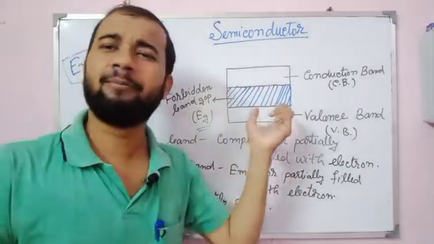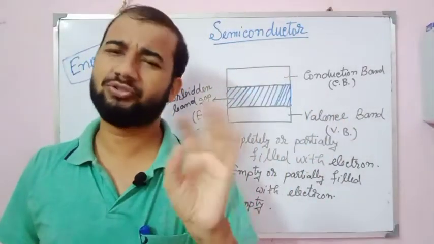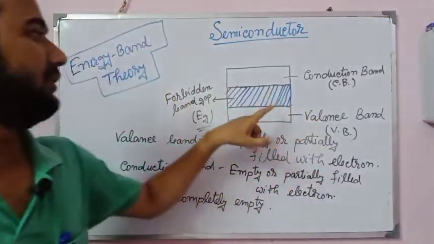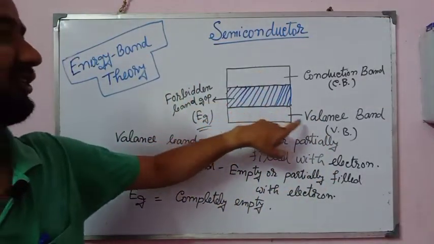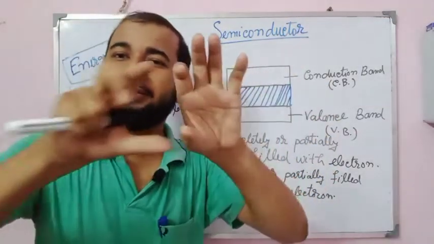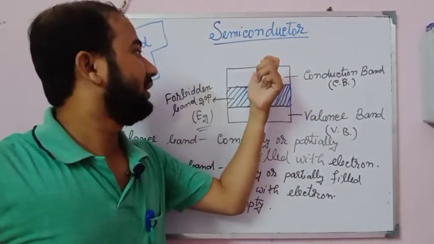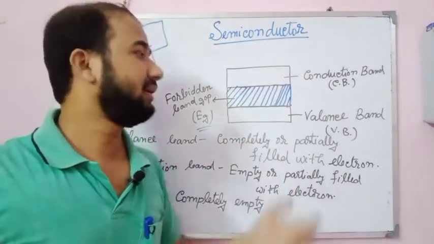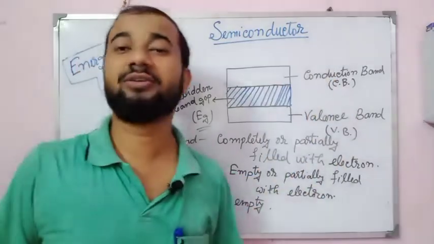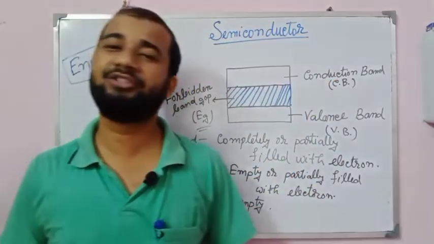The valence band is the band formed by the last orbit electrons, and when electrons escape from the valence band, they take place in the conduction band. The gap between the valence band and the conduction band is the energy gap.